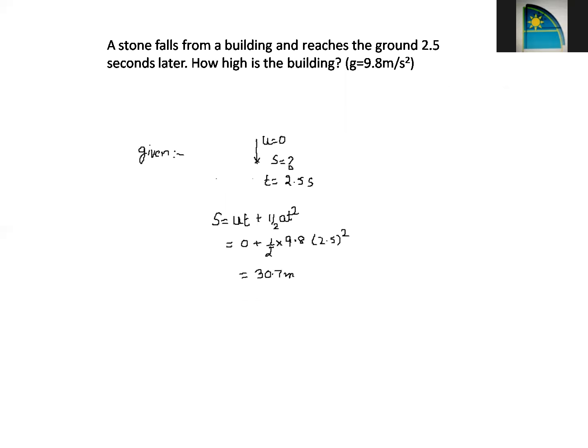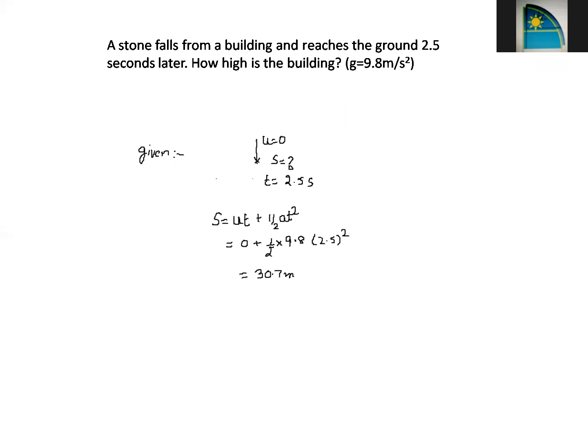In this particular question, a stone is falling from up to down. So when something falls from up to down, at that time initial velocity is equal to 0. Again, time is given to us, acceleration due to gravity is given, and we know that since the body is coming in the downward direction, the value will be positive for acceleration due to gravity.